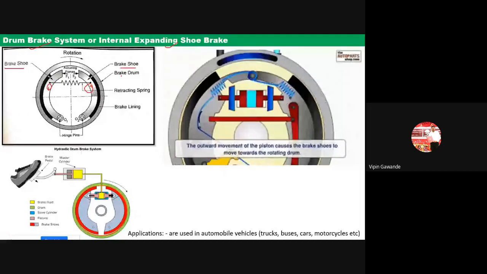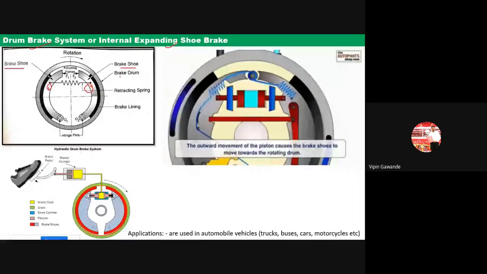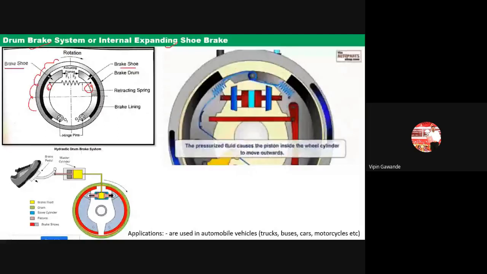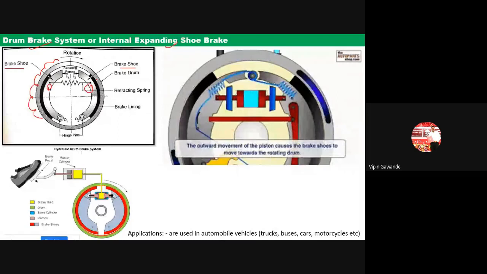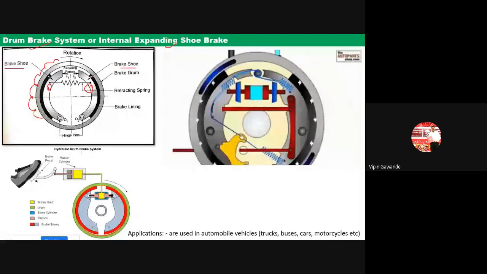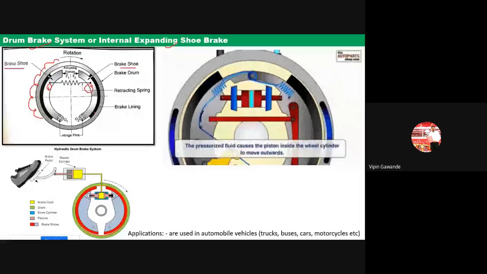On this brake drum we have the wheel. Our wheel is attached here, and the wheel is rotating. In between this brake drum and the shoe, we have frictional surfaces. We call this the brake lining. This is called the brake lining.